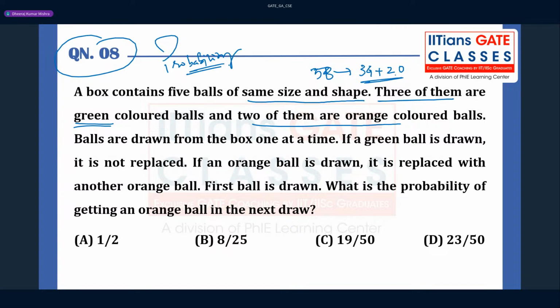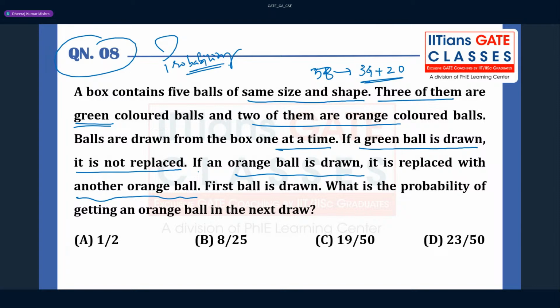The balls are drawn from the box one at a time. If a green ball is drawn, remember, it is not replaced. Once you have taken out a green ball, you're not going to keep it back. Replacement is not allowed in case of a green ball. But if an orange ball is drawn, it is replaced with another orange ball.